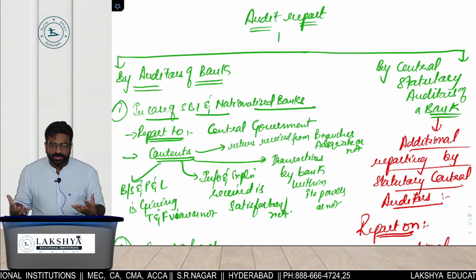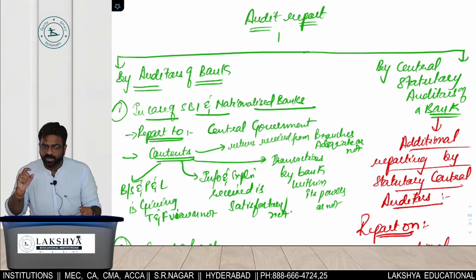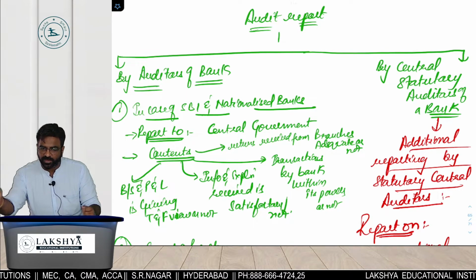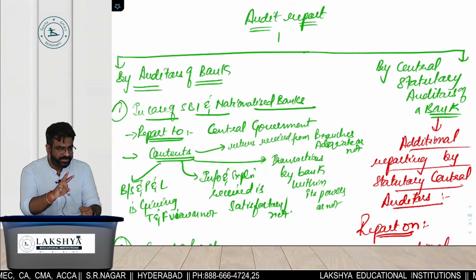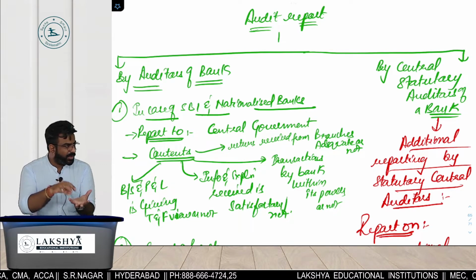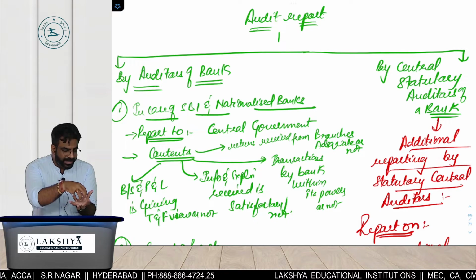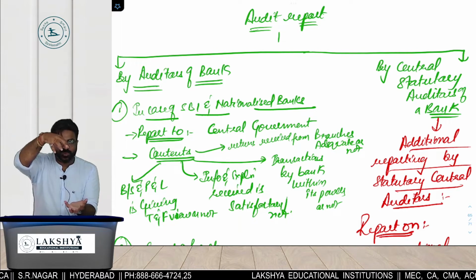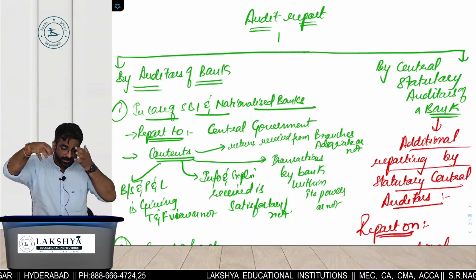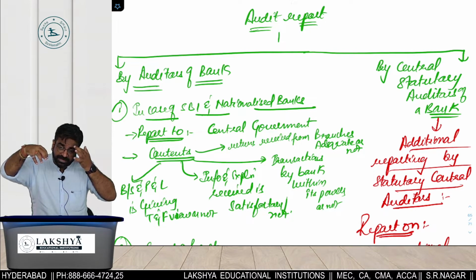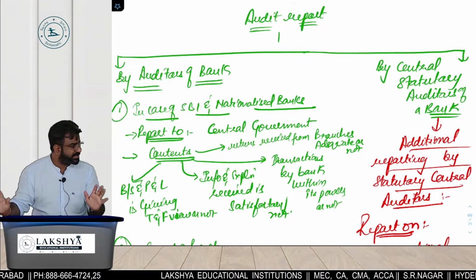When I talk about the statutory audit, I am talking about a statutory audit of a branch. Every bank has 2 types of auditors. One is the statutory auditors of the bank branch, and above them there are the CSAs, central statutory auditors. Like, for example, HDFC has 16,000 branches in India.